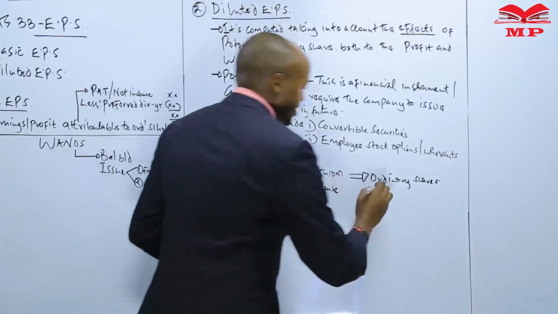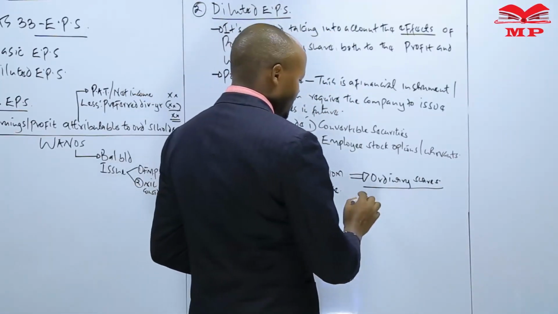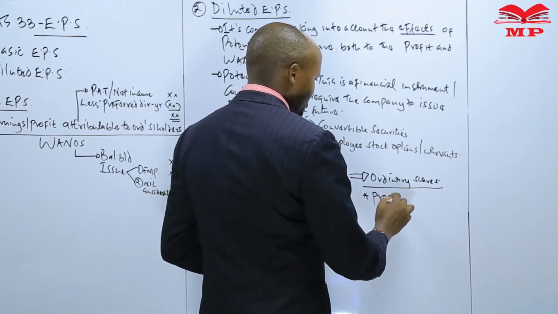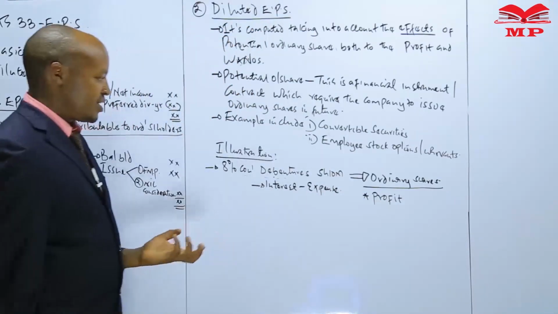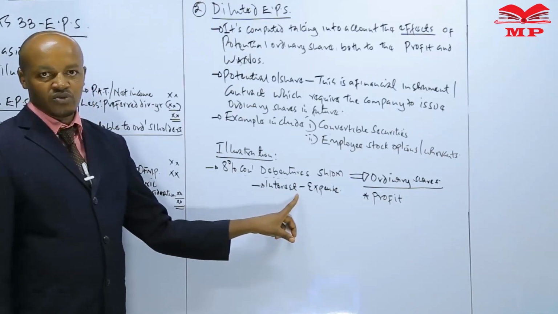One, that conversion of the convertible debentures into ordinary shares will be affecting the profit of the company, because once those particular debentures are converted into ordinary shares, the company will stop paying that what? Interest.